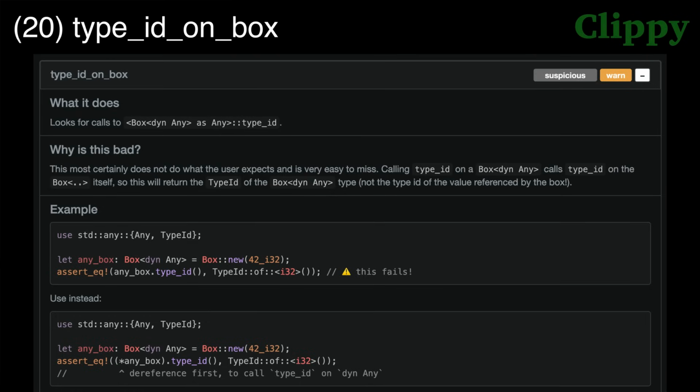And finally, lint 20, type ID on box. This warn by default lint warns you when you call the type ID method on a box. You probably want the type ID of the thing inside the box. And to do that, you need to dereference down to the type first before calling the type ID method.